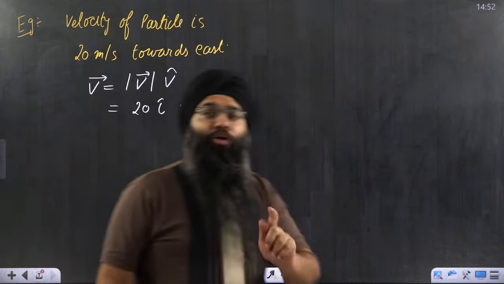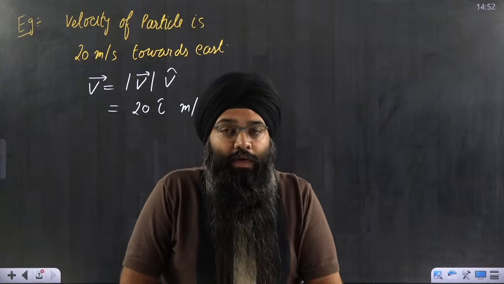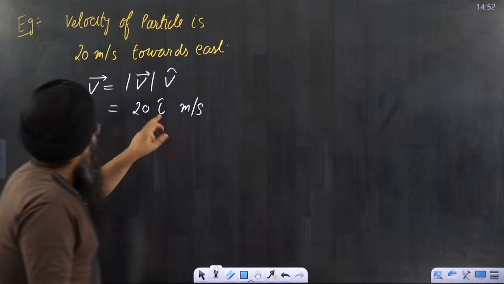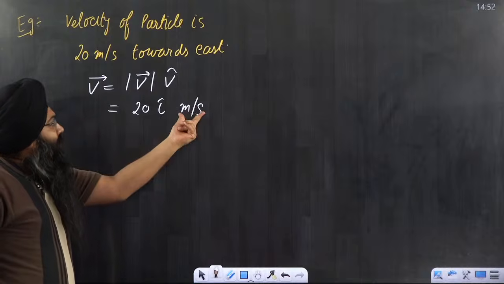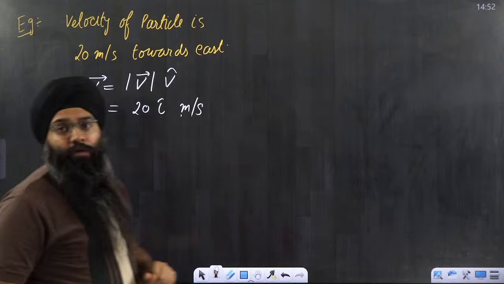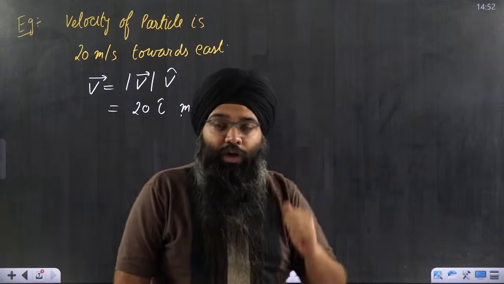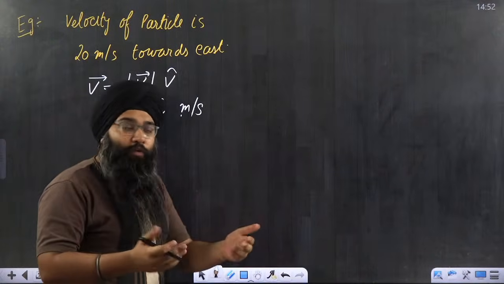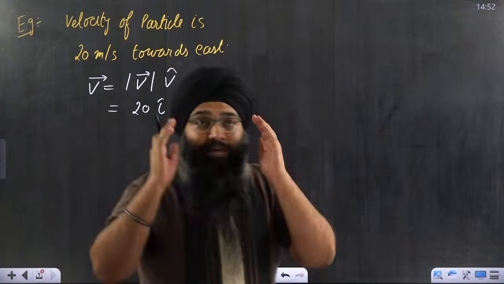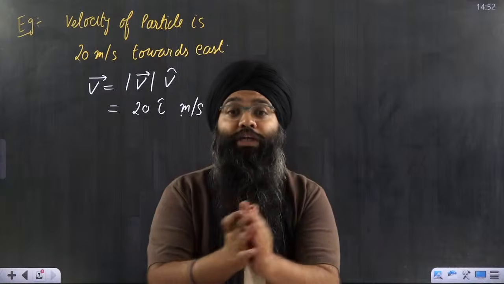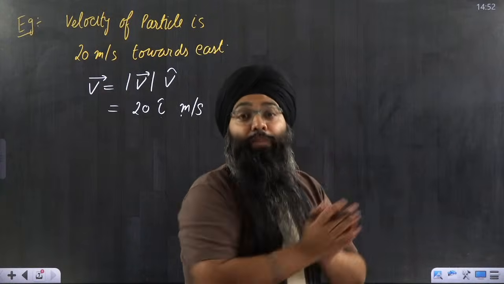One more very important point: direction never has a unit. Don't say that i cap has any unit. The unit is always associated with the magnitude part, not the direction part. So how will I interpret this information? If somebody gives me the information that the velocity of the particle is 20 i cap meter per second, I will say that the magnitude of the velocity is 20 meter per second and it is going in the east direction, in the positive i cap direction.